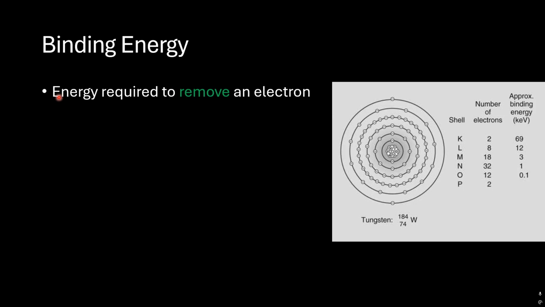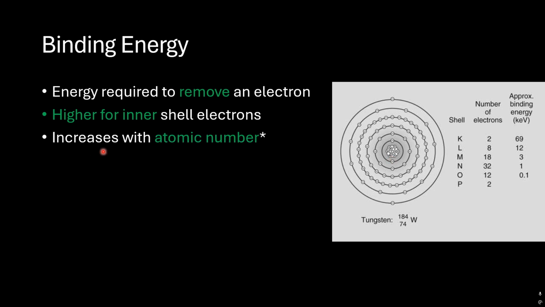So what's binding energy? It's the energy required to remove an electron from its shell. It's higher for inner shell electrons. Here the electrons have a very high binding energy, which requires a very high photon energy to knock out that electron. It increases with atomic number. So if we have an element with a very high atomic number, its electrons in the inner shell will have a very high binding energy.